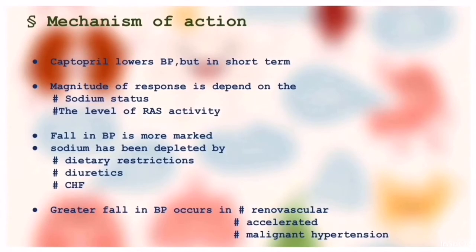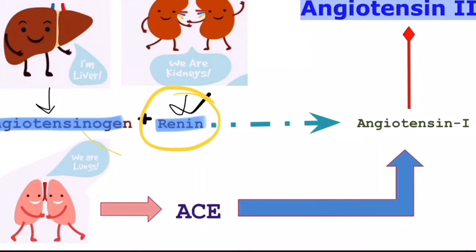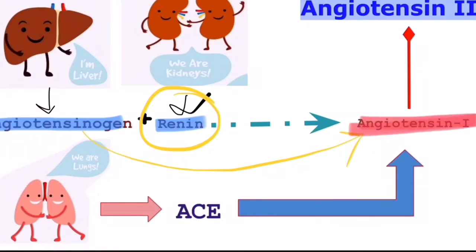Before going into the mechanism of action, you should know this. The liver gives angiotensinogen, and the kidneys secrete renin. Only with this renin is angiotensinogen converted into angiotensin 1. With angiotensin 1 we cannot get any side effects or problems in our body.